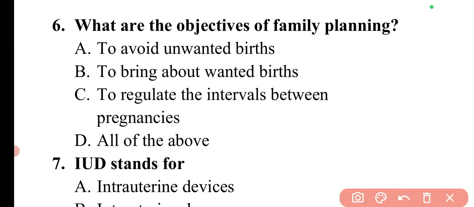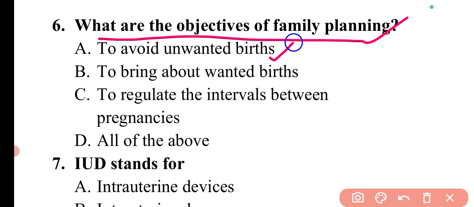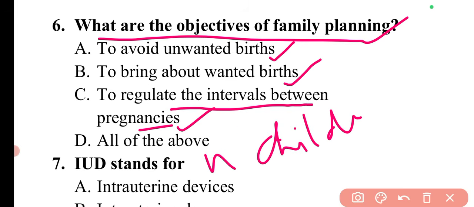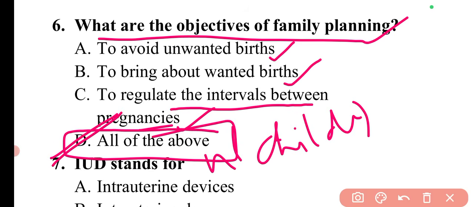Next question is, what are the objectives of family planning? So the objective of family planning is to avoid unwanted births, to bring about wanted births, and to regulate the intervals between pregnancies. Also to control the time at which birth occurs in relation to the ages of parents, and to determine the number of children in the family. So these all are the different objectives of family planning. So here option D is the correct answer, that is all of the above.